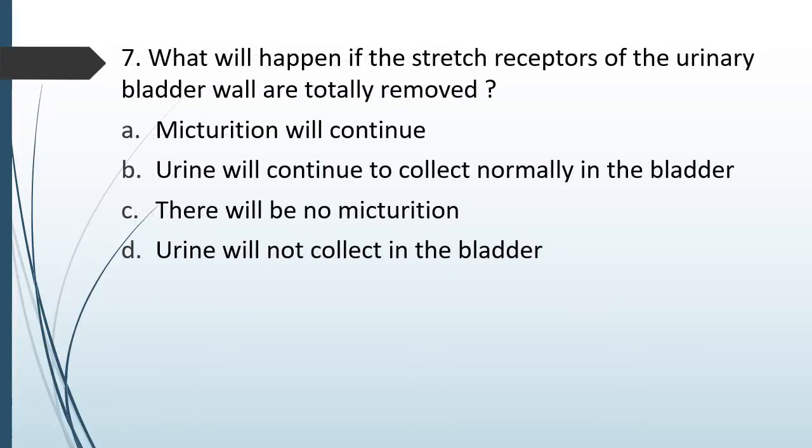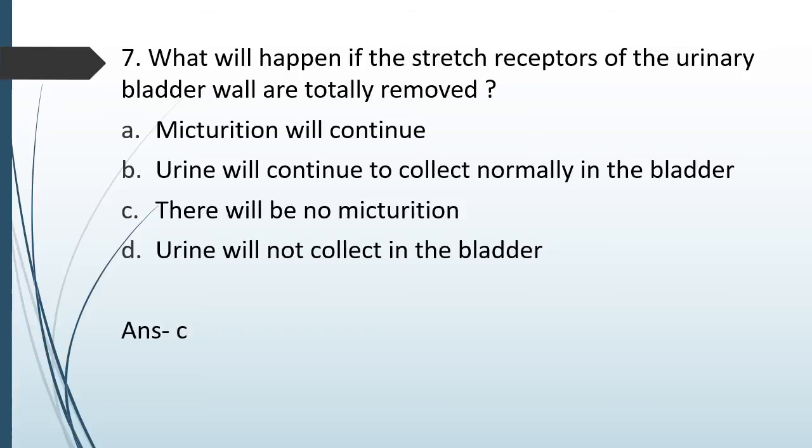Question number 7. What will happen if the stretch receptors of urinary bladder wall are totally removed? Micturition will continue. Urine will continue to collect normally in bladder. There will be no micturition. Urine will not collect in bladder. Correct answer is option C. There will be no micturition.